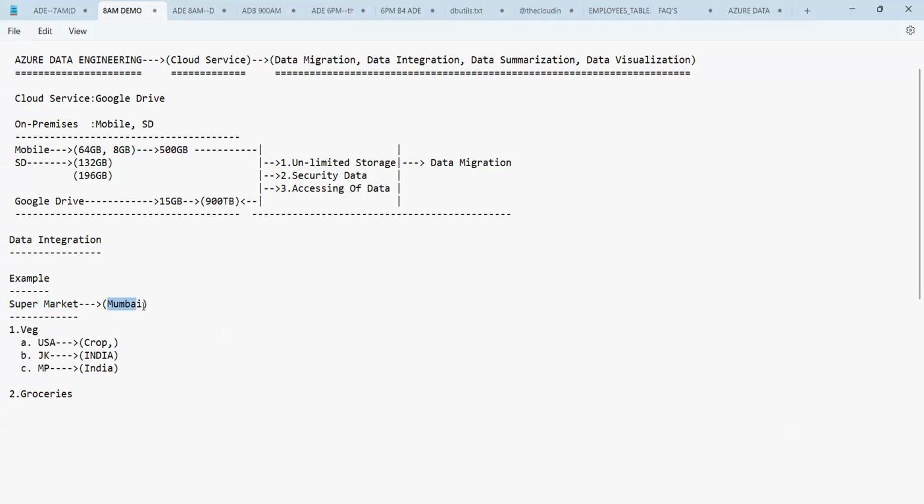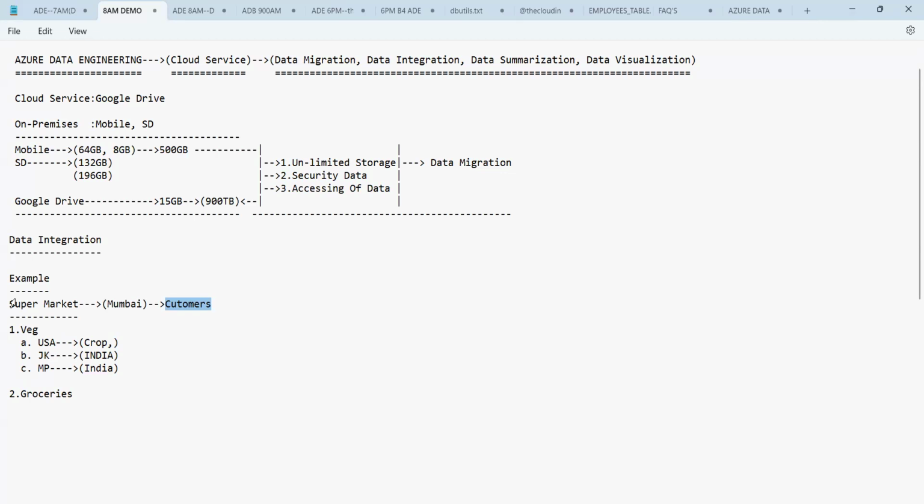The customers staying in Mumbai can buy all these products by going to the supermarket. So all of them are kept under a single roof for facilitating the customers, where they are gathered from different parts of the world.